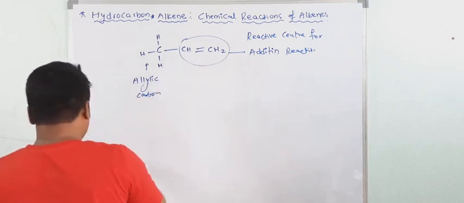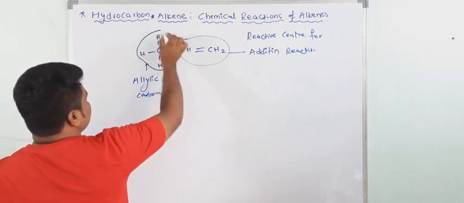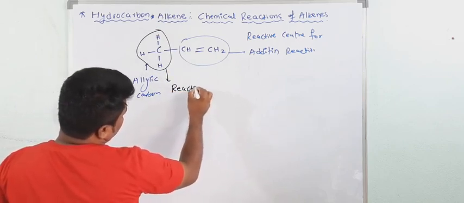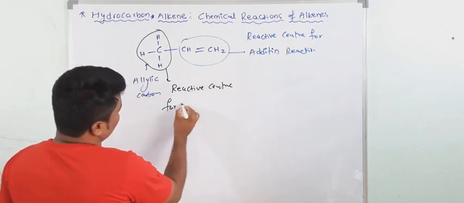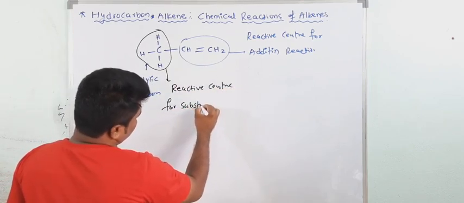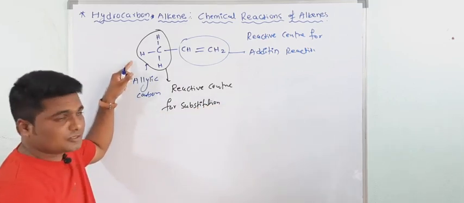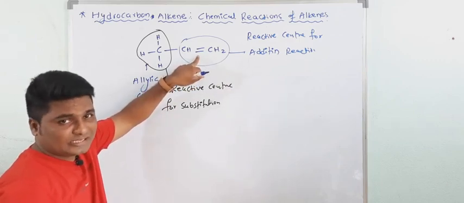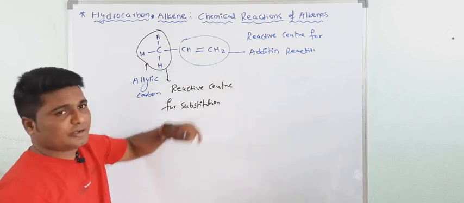And this other center is the reactive center for substitution reaction, and this one is the reactive center for addition reaction, because a pi bond easily breaks. It is a loosely bonded electron and easily undergoes addition reaction.